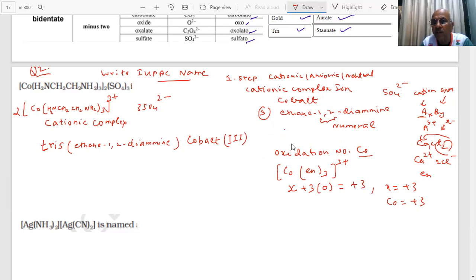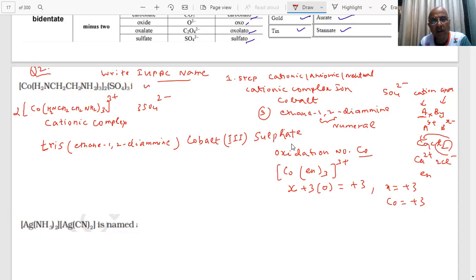What is the name of this counter ion? The negative ion. Sulfate. That's all. This is the correct IUPAC name: tris ethane 1 2 diamine cobalt 1 2 3 sulfate. This is the correct IUPAC name of this compound, student.